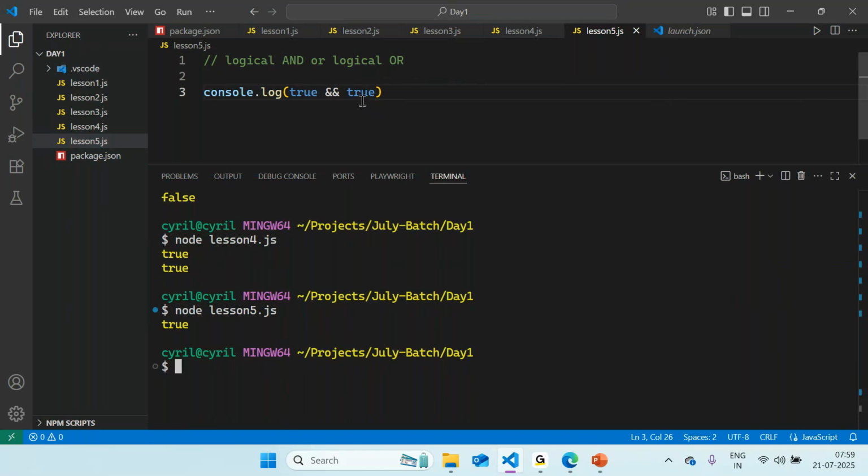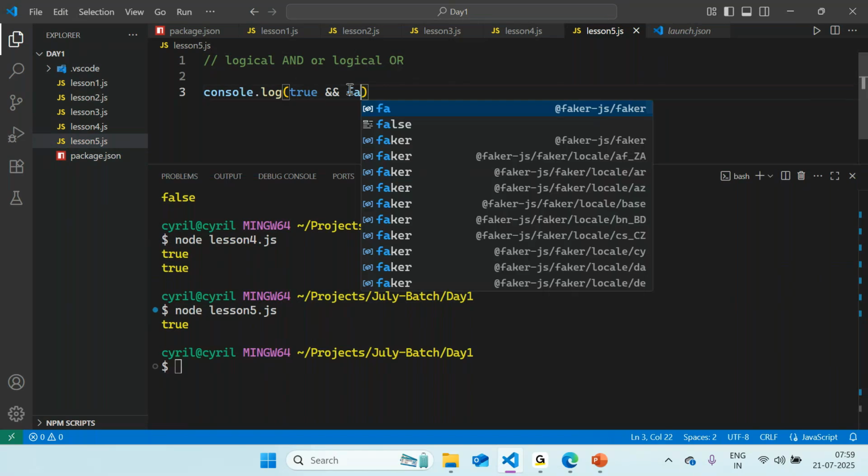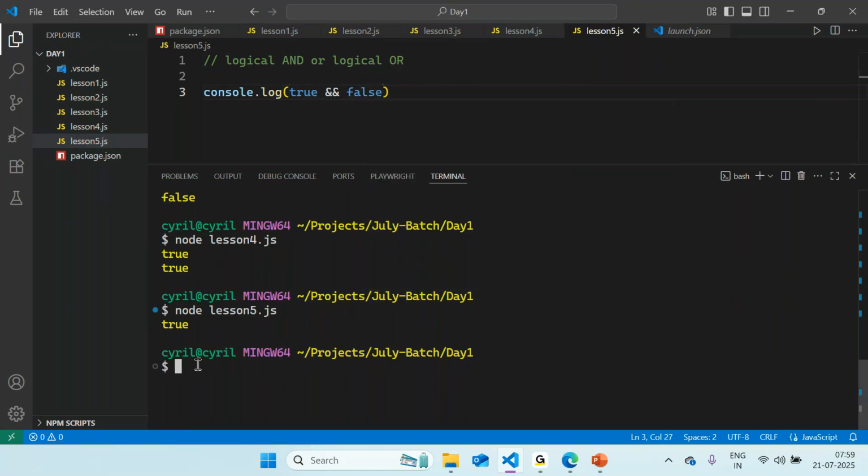Let me bring it in another way. Let me change the value to false. What would happen in this case? Just imagine you have an expression over here that returns true. We have added an and operator in between, and we're adding another expression which is returning a boolean, say false. What does this and operator do? Basically it needs to check what both statements are exactly returning. So what would happen in the second case over here? False. False, right?